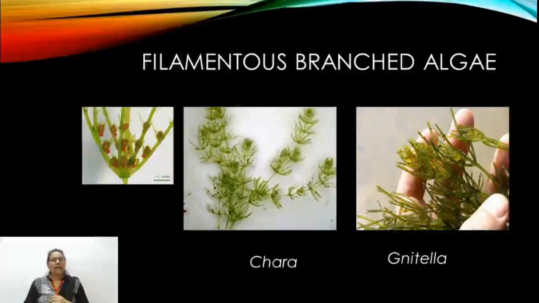Chara and Nitella are morphologically identical, but based on the position of their reproductive structures, globule and nucule, they are differentiated into different genera, Chara and Nitella.